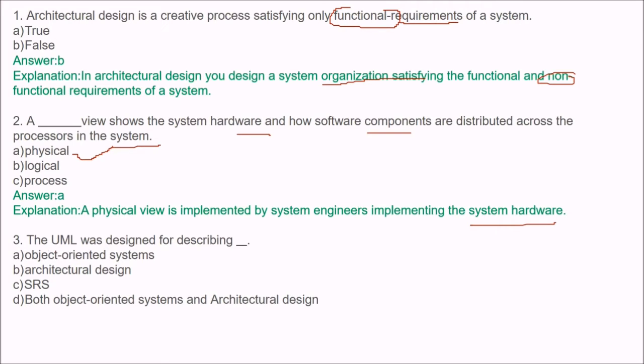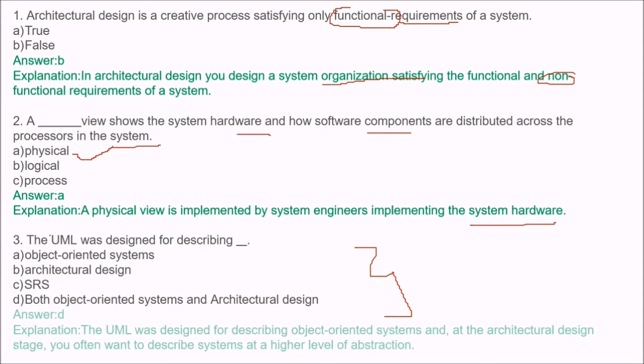Next is: the UML was designed for describing what? These are the options for you. Is it object-oriented and architectural design both, or any other? The answer is D, both object-oriented and architectural design. The UML was designed for describing object-oriented systems, and at the architectural design stage, we often want to describe systems at a higher level of abstraction.